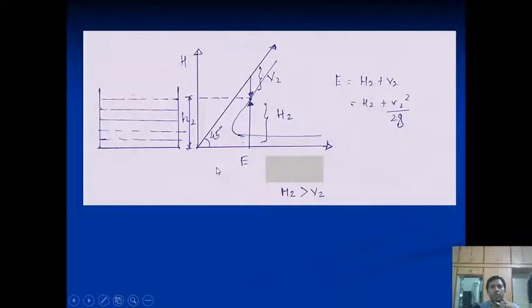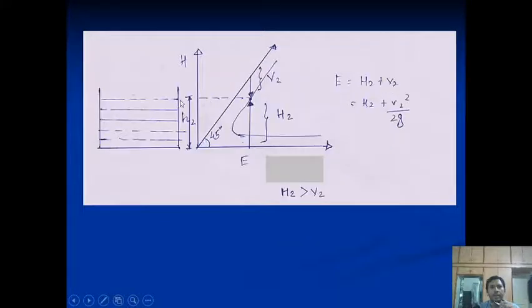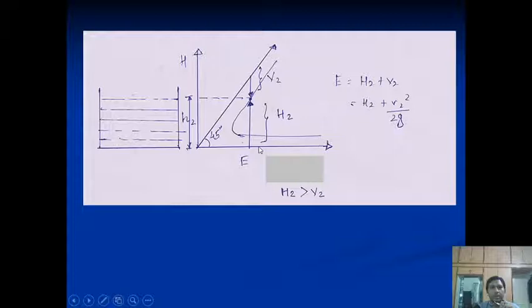So there will be three possibilities. The first is that the depth is very small, the second is that the depth is maximum. In both cases you can observe that when the depth is minimum, the velocity head is maximum, and when the depth is maximum, the velocity head is minimum. But ultimately, if you observe the specific energy in the river channel, the value will remain the same, equal to the addition of the velocity head and the depth head.